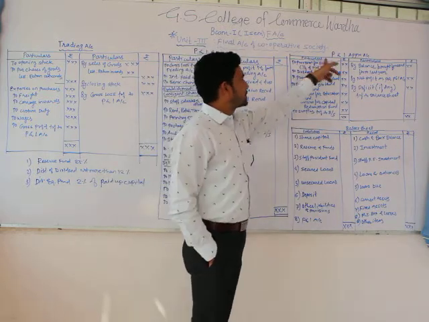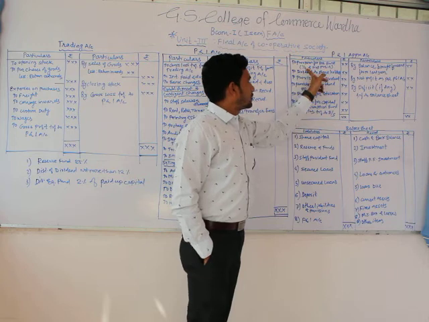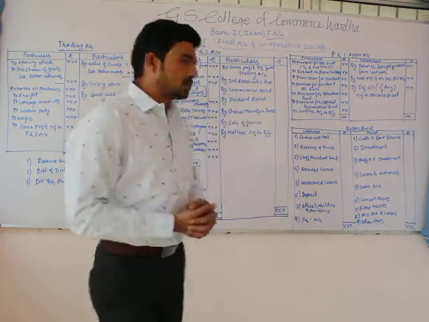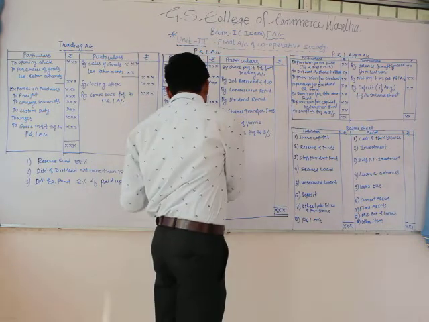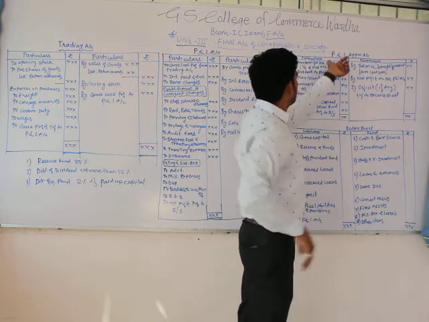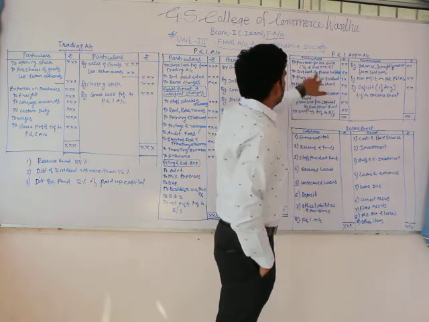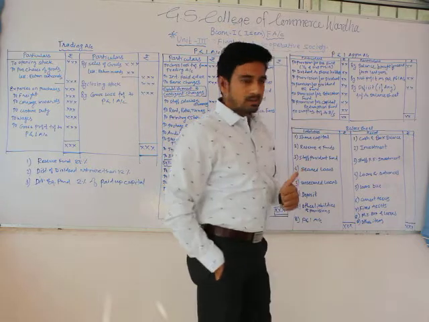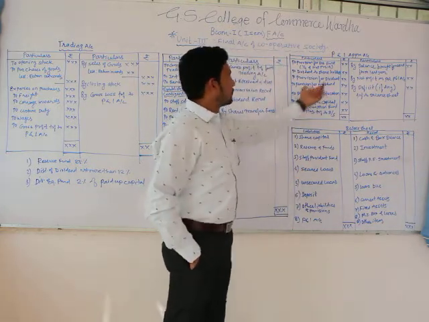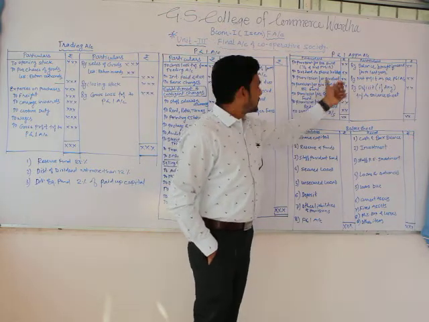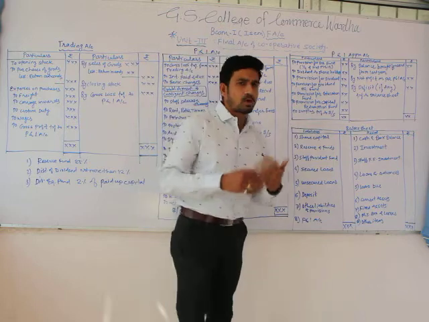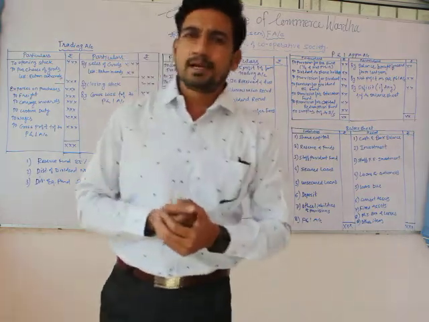So here, to provide for the reserve fund, I mention one-fourth of the net profit. It means 25% or one-fourth of the net profit has to be kept away from net profit. Then dividend to shareholders, provision for dividend equalization fund, provision for education fund. These are all provisions, and all these provisions have to be made from net profit.